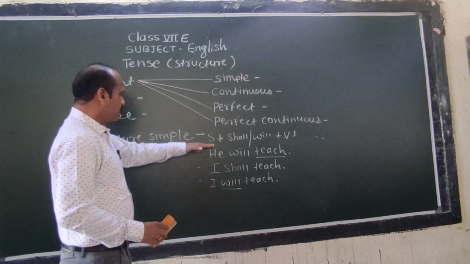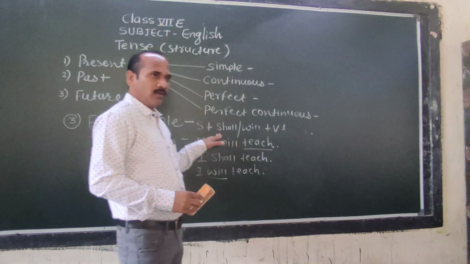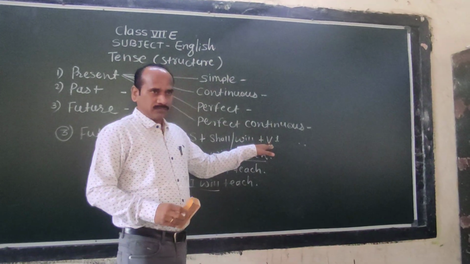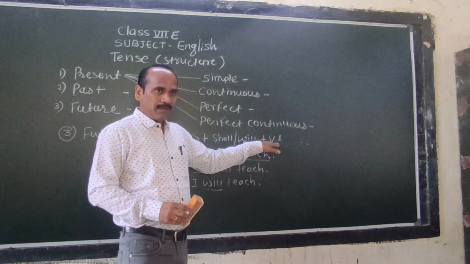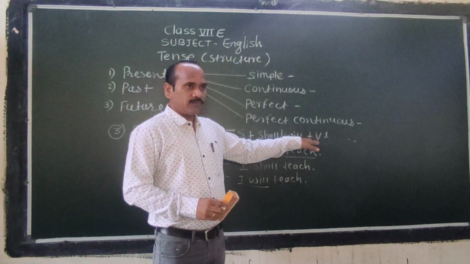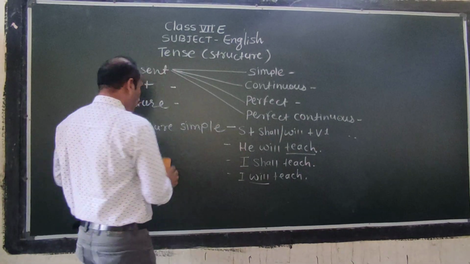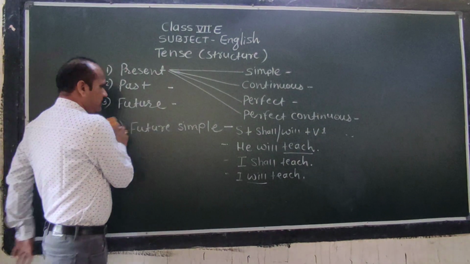So this is the structure: subject plus shall or will plus V1, the first form of verb. Most students don't know which form of verb we have to use after shall or will. So this is the structure of future simple.